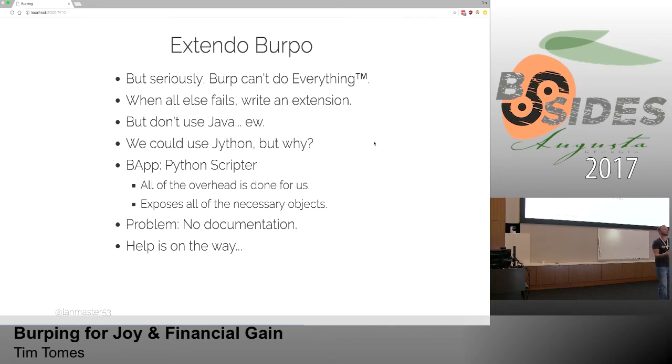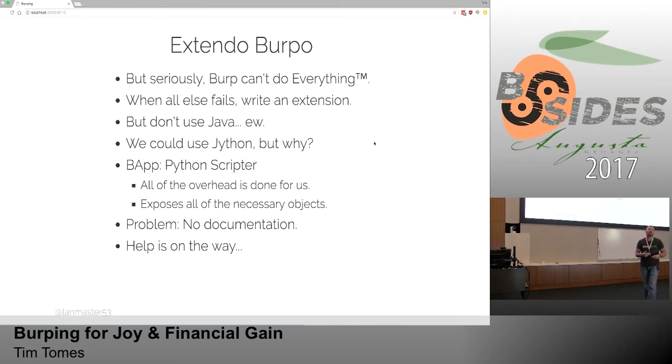We can determine whether we're dealing with requests or responses from Intruder, from Repeater, from the proxy. And then we have the entire Python library at our disposal to parse things out, to do calculations, and it has become extremely handy over the years. I'm going to go through three different examples of things where Burp wasn't able to do it, but Python scripter was.